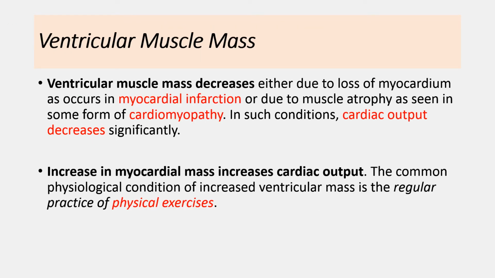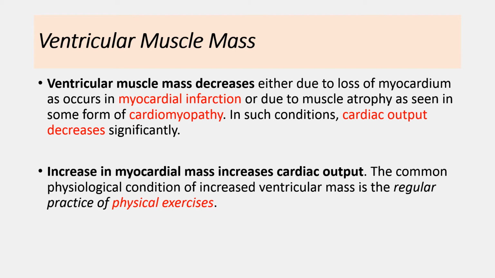Role of the ventricular muscle mass in myocardial contractility. As we all know, the myocytes generate tension in the walls of the heart and produce the stroke work. Whenever ventricular muscle mass increases, it increases stroke work and cardiac output, and when ventricular muscle mass decreases, it can produce less tension and less stroke work.